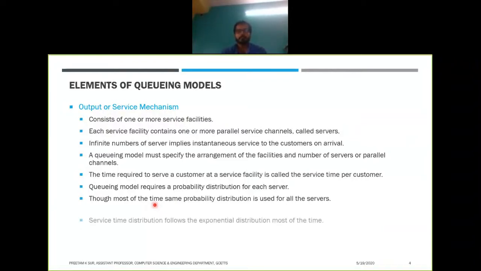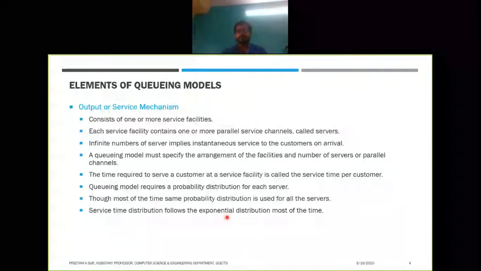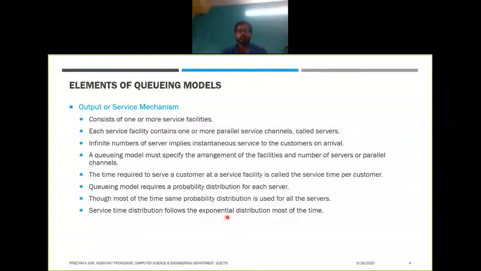The service time distribution follows the exponential distribution most of the time. Again, we will find that the exponential distribution and the Poisson distribution are very closely interrelated.